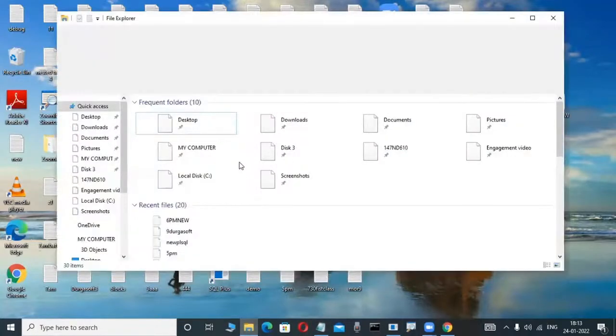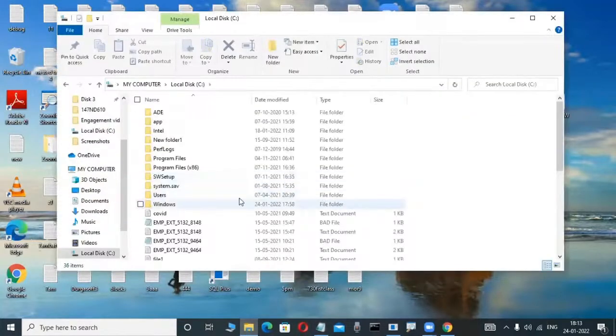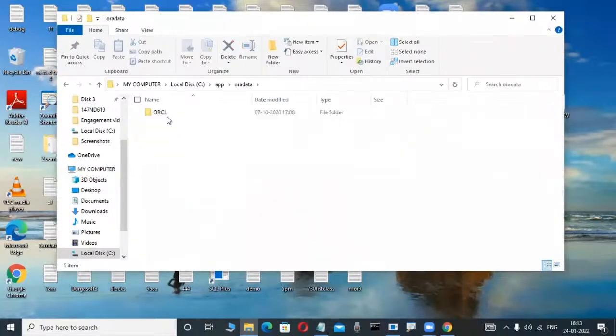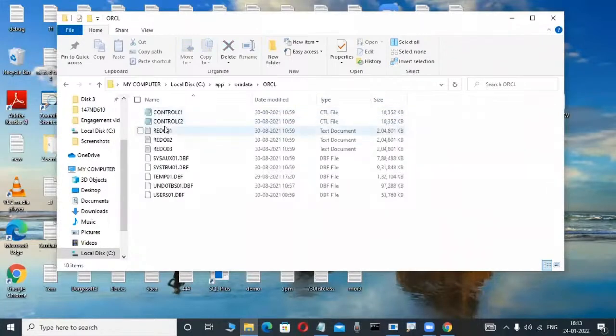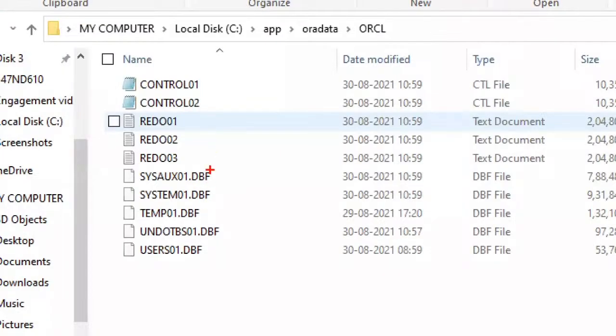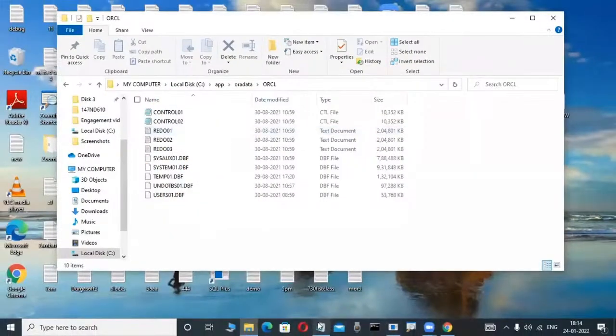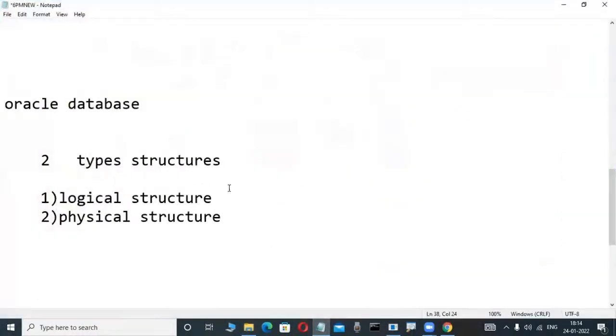I'm installing Oracle on my system. How you install Oracle, we will learn in the next classes, don't worry. Say I install Oracle in the C drive somewhere. In this C drive, your table is not available. Whatever table I'm creating is not visible in the C drive or D drive. That's why a logical structure means a structure which is not visible